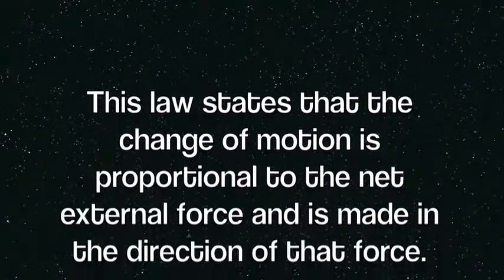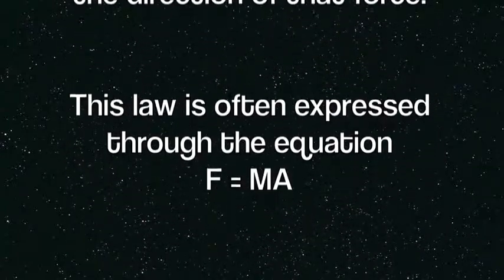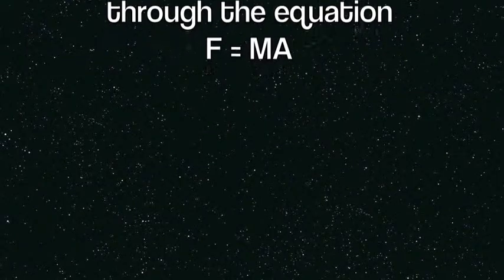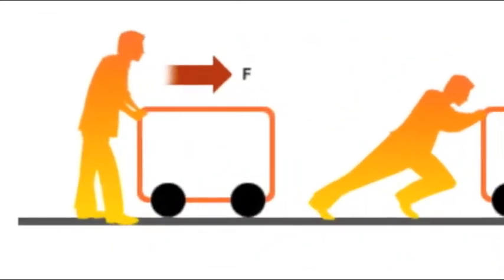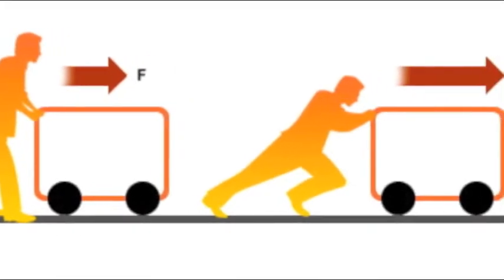The second law states that the change of motion is proportional to the net external force and is made in the direction of that force. This law is often represented in the equation F equals ma. The greater the force we apply, the greater the acceleration is. Acceleration is in the same direction as the net force.